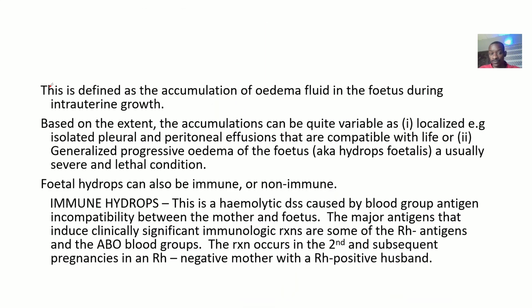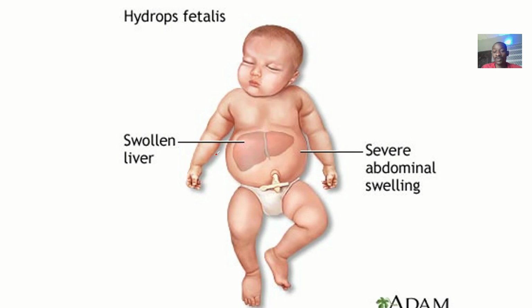Hydrops fetalis. So hydrops fetalis is defined as an accumulation of edema fluid in the fetus during intrauterine growth. So it actually happens within the intrauterine compartment, then you give birth to it like that. Based on the extent, the accumulation can be quite variable. It could be localized, where it is just in one compartment, or generalized, where it is affecting the general body. You could see swollen hands, swollen legs, a swollen puffy face, and everything.